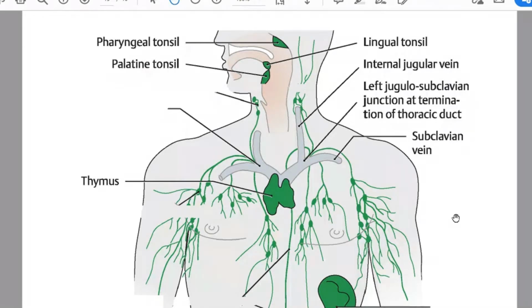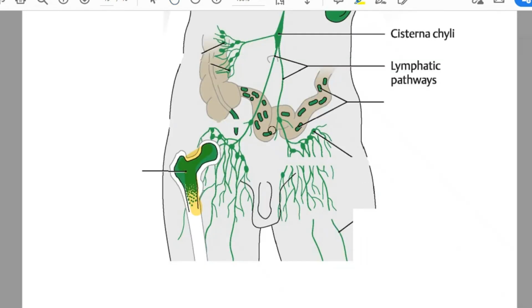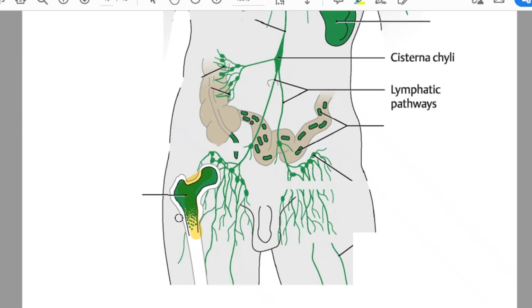All organs of your immune system are divided into central and peripheral organs. Central organs: thymus and medulla ossium rubra. So all cells of your blood are created in bone marrow, medulla ossium rubra, and then get into the blood.